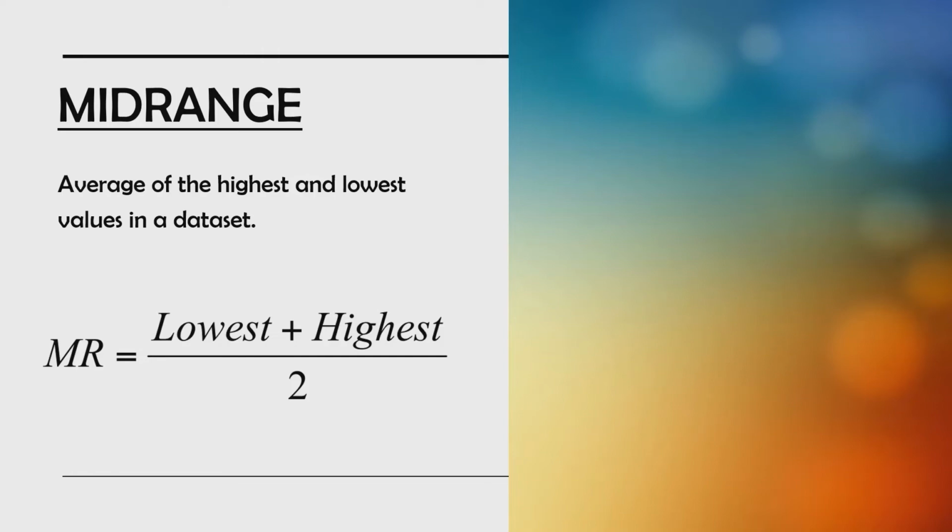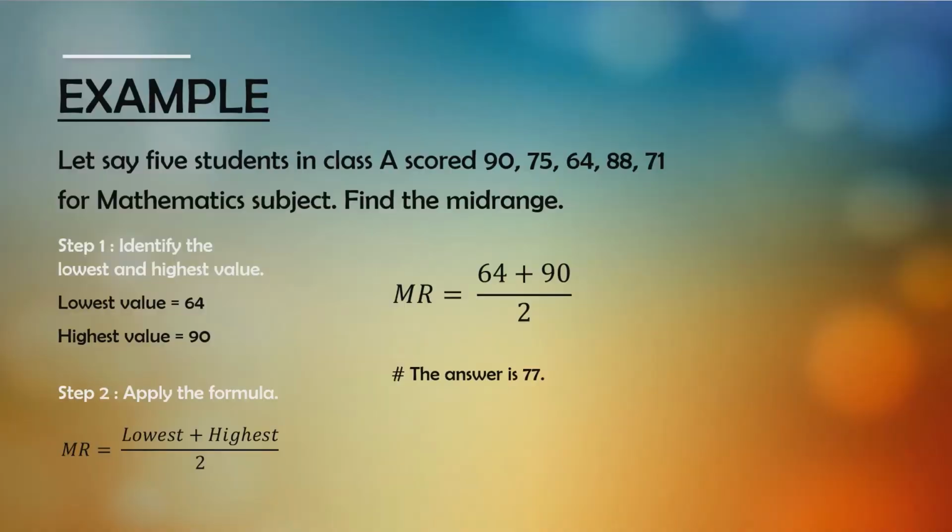So let's look into an example to see how we can apply the mid-range formula in real life. So this question states that, let's say there are 5 students in class A who scored 90, 75, 64, 88, and 71 for the mathematics subject. So what we need to do is to find the mid-range. As simple as this question is, it only involves two steps, which is first identification of both the lowest and highest value, which we can clearly identify. Here 64 is the lowest. Let me draw it here, and then the highest is 90.